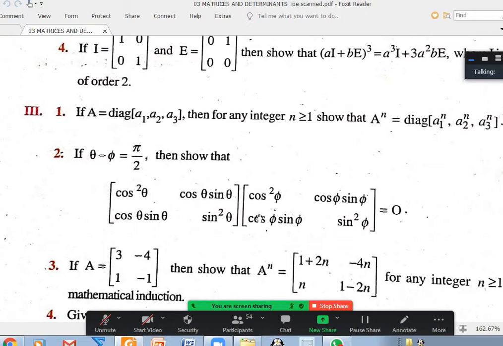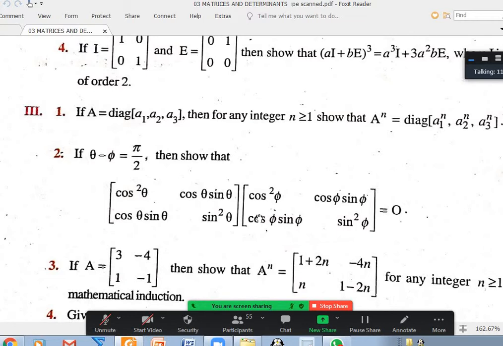Okay. This is cos theta sin square theta. Sir, and the pi by 2 given in it, we should convert it in the angles, sir. Yeah, you're right. Okay. Cos square phi, cos phi sin phi, and cos phi sin phi.